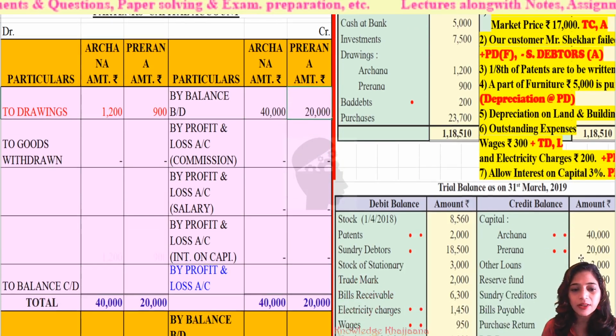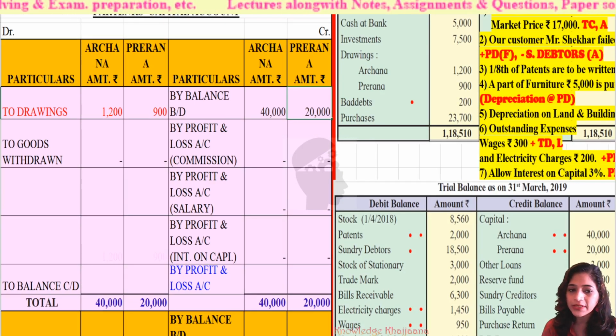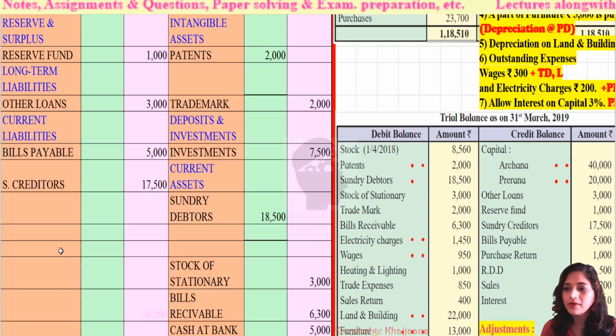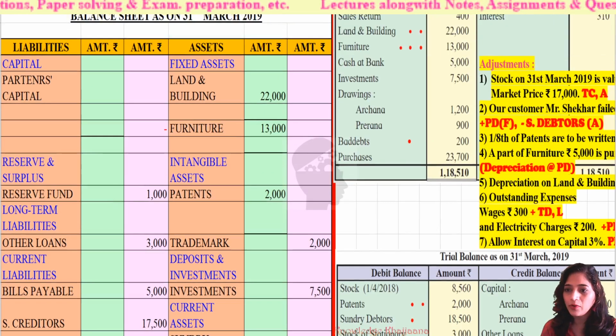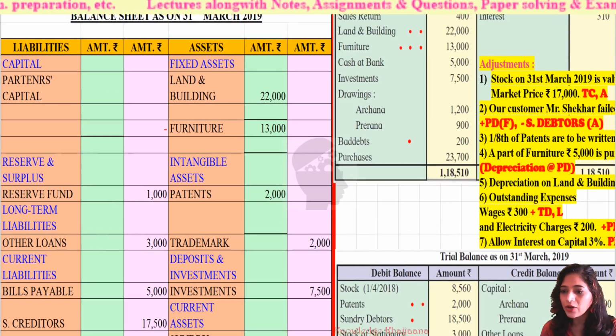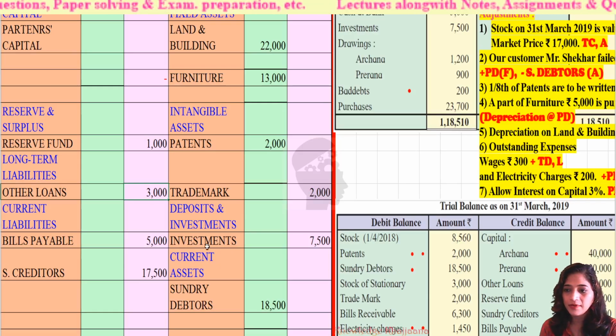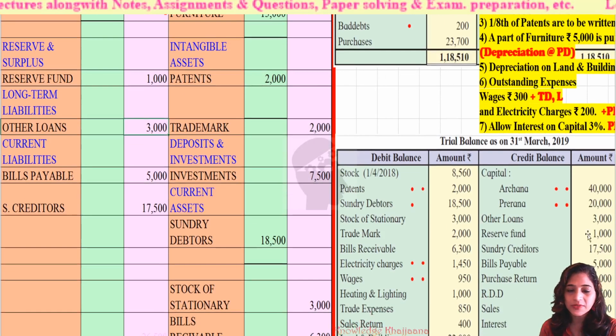Next, other loans. Other loans amounting to rupees 3,000. It's a liability. So under balance sheet, under the category of other loans, under the category long-term liabilities, we have to record at other loans, rupees 3,000. Next, reserve fund, rupees 1,000.